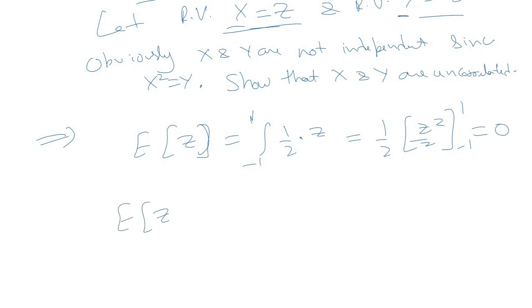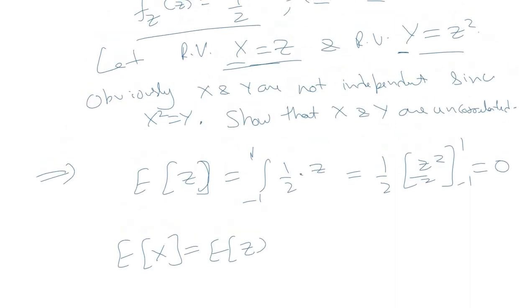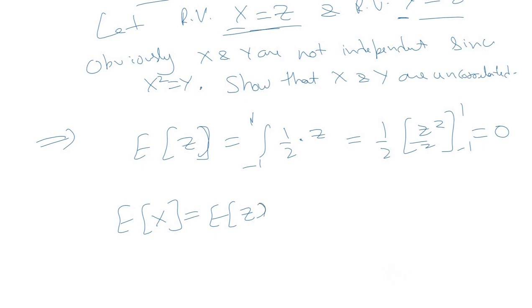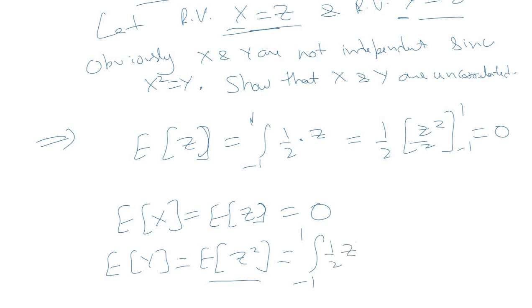Expectation of x will be equal to expectation of z, because x is equal to z, and that will be equal to 0 again. And expectation of y is equal to expectation of z square, because that is the relationship, and if we expand it mathematically, it is equal to integral in the range -1 to 1 of 1 by 2 into z square dz, and if you simplify it, you get the value as 1 by 3.